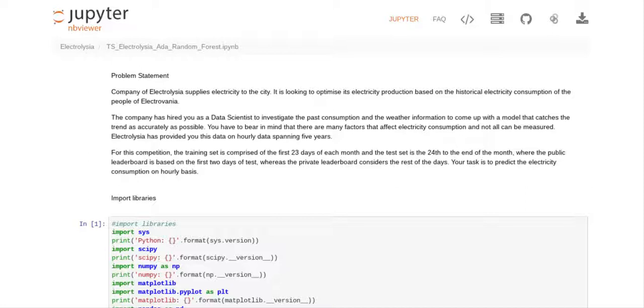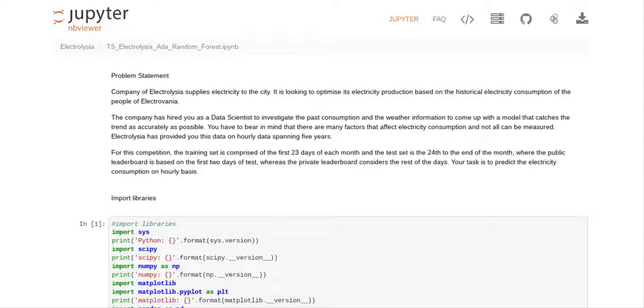The company has hired you as the data scientist to investigate the past consumption and the weather information to come up with a model that catches the trend as accurately as possible. You have to keep in mind that there are many factors that affect electricity consumption, and not all can be measured.